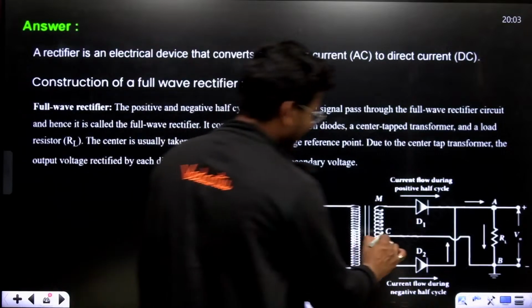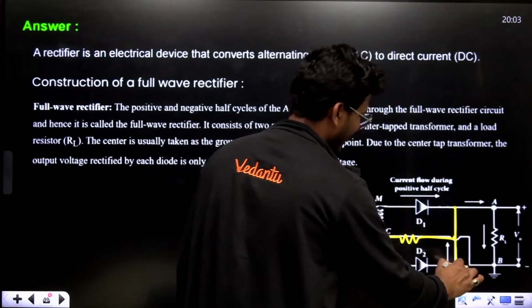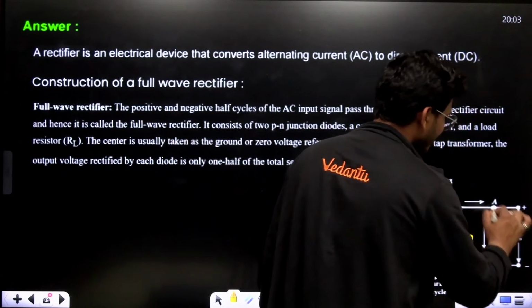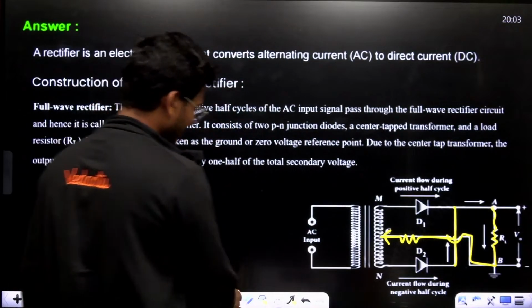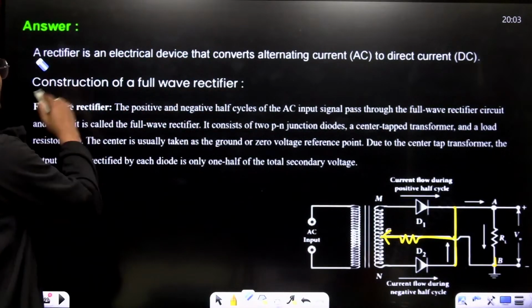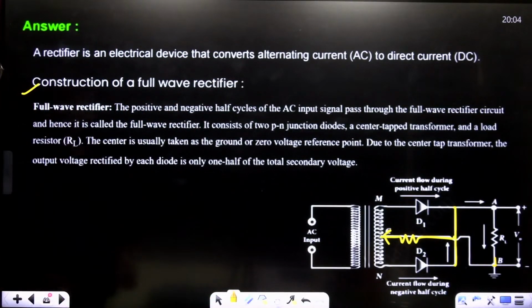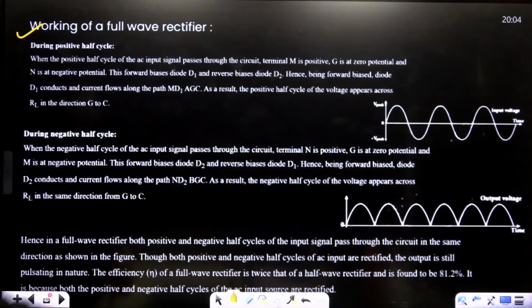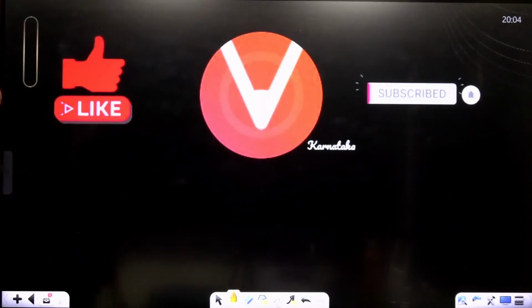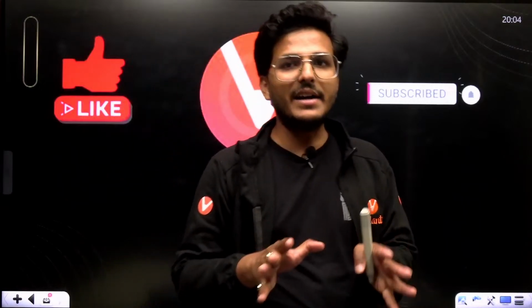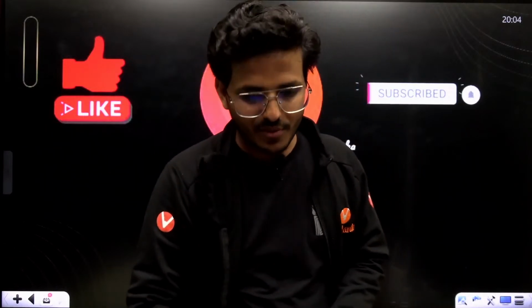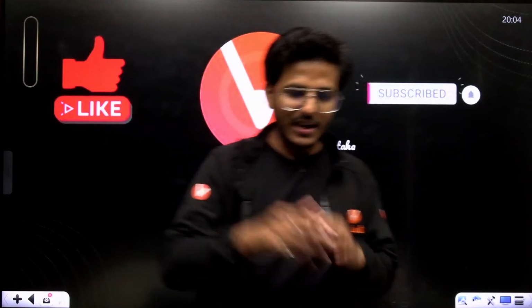Don't worry about that. See, I'm just putting the resistance here only. This is the center tap transformer. You will also draw it just like this, so don't worry about that. You can draw the simplified one also. This is the theory. This is the construction part. This is the working part. I think if you understand the concept of this full wave rectifier, then you have to write in your own words. Alright? You have to write in your own words.